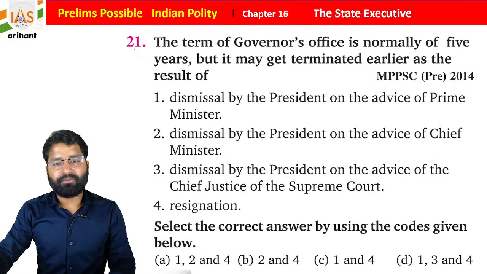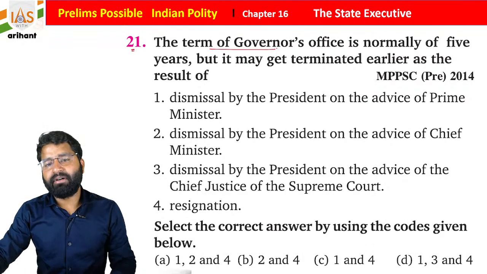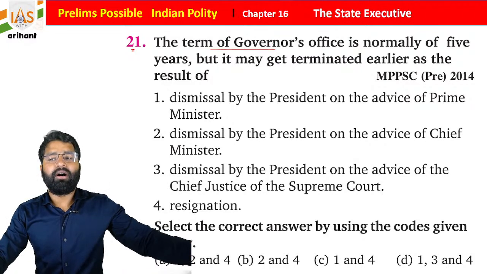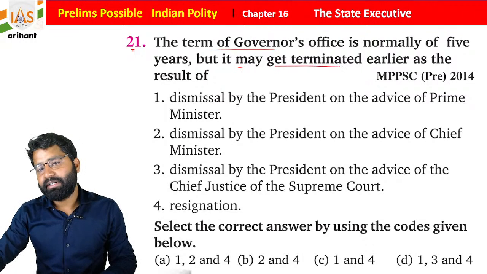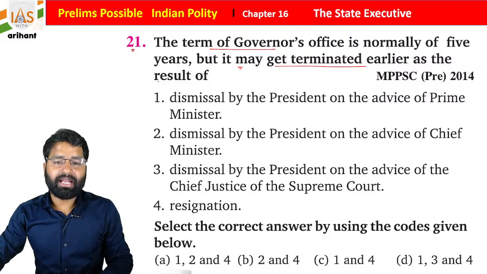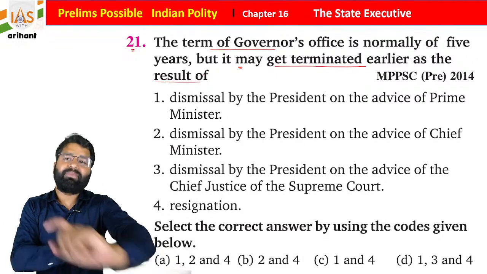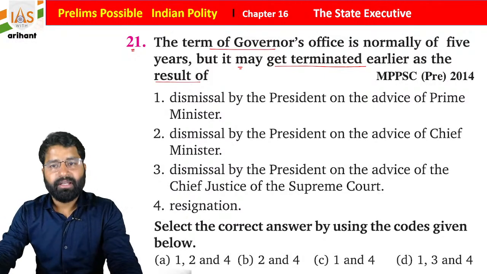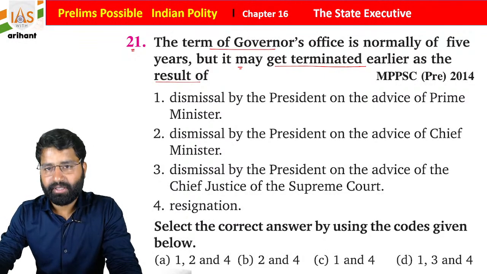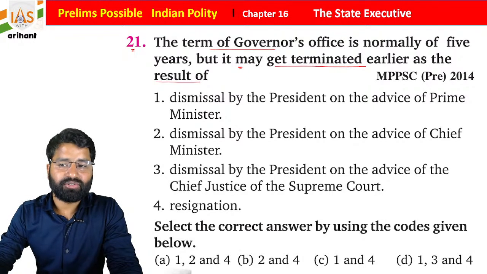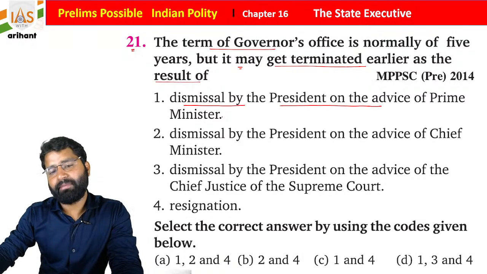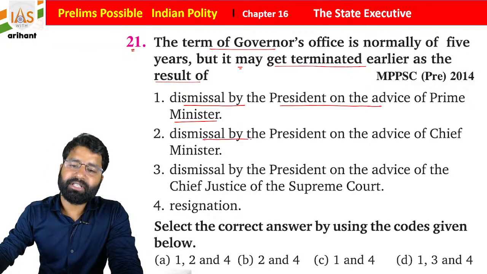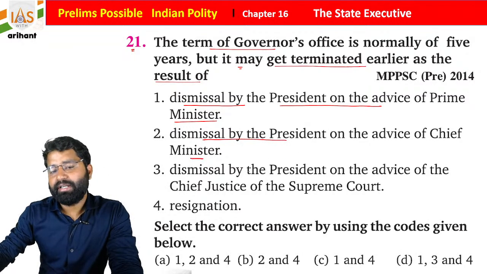Okay, now we have question number 21. The term of the governor's office is normally 5 years, but it may get terminated earlier as a result of what? So we all know that a governor can be in office for 5 years in normal conditions, but his office is under threat or control. So how can he be removed? Dismissal by the president on the advice of the prime minister, dismissal by the president on the advice of the chief minister, dismissal by the president on the advice of the CJI, or resignation.